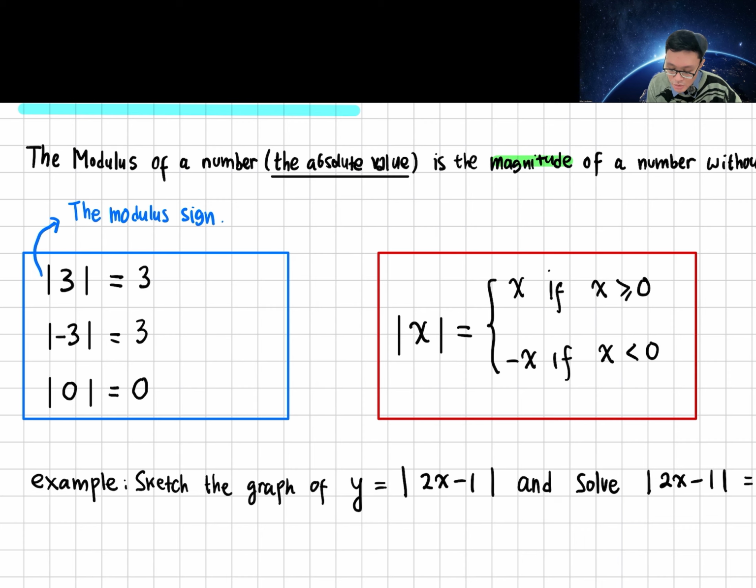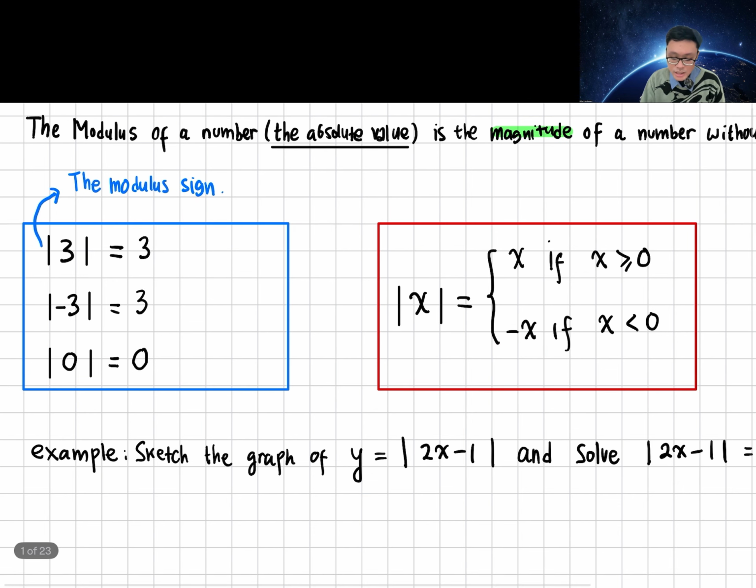But the absolute value of x will become minus x if x is negative. So if x is, for example, minus 3, the output will become 3. You get it from minus of minus 3. x is minus 3, so minus of minus 3 gives you 3. So putting the negative sign here means that when x is negative, it will become positive.